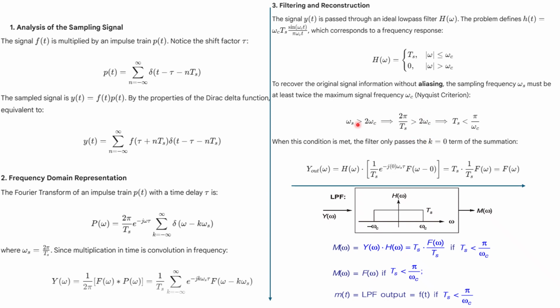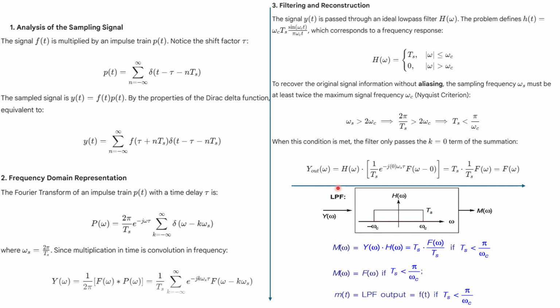So now omega s, that is 2 pi by Ts, must be greater than twice omega c. Here the 2 cancels out, and Ts must be less than pi by omega c. So this is exactly how you can reconstruct your f of t.